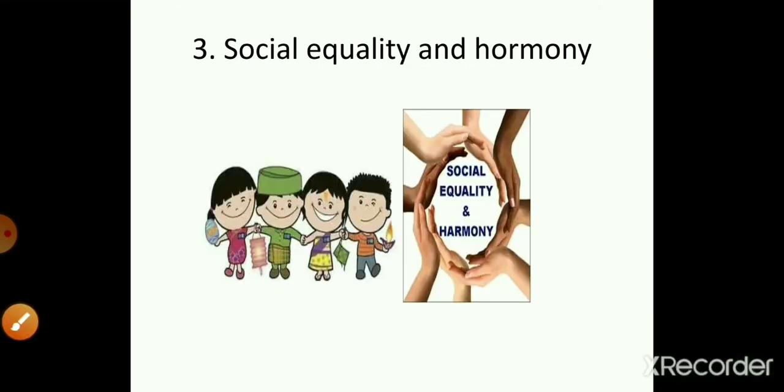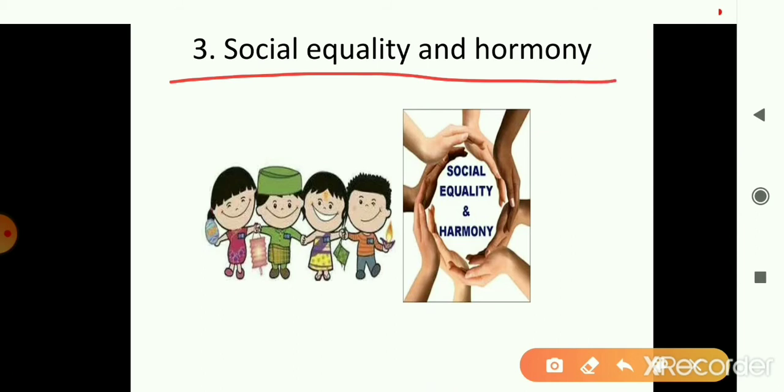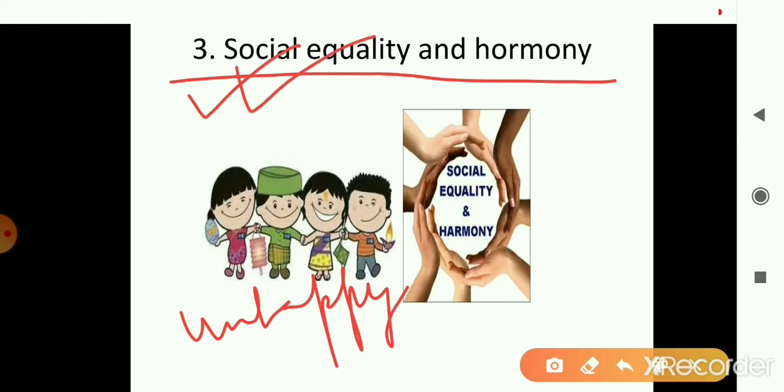The third requirement to stay healthy is social equality and harmony. Imagine the condition if there is a feeling of hatred, fight, and jealousy, despite maintaining personal hygiene and public cleanliness. If you are unhappy, you will never be healthy, because when we define health, we state health as a state of physical, mental, and social well-being. Hence, social equality and harmony, that is, having a feeling of joy, happiness, love, helping others, and seeking help from others.